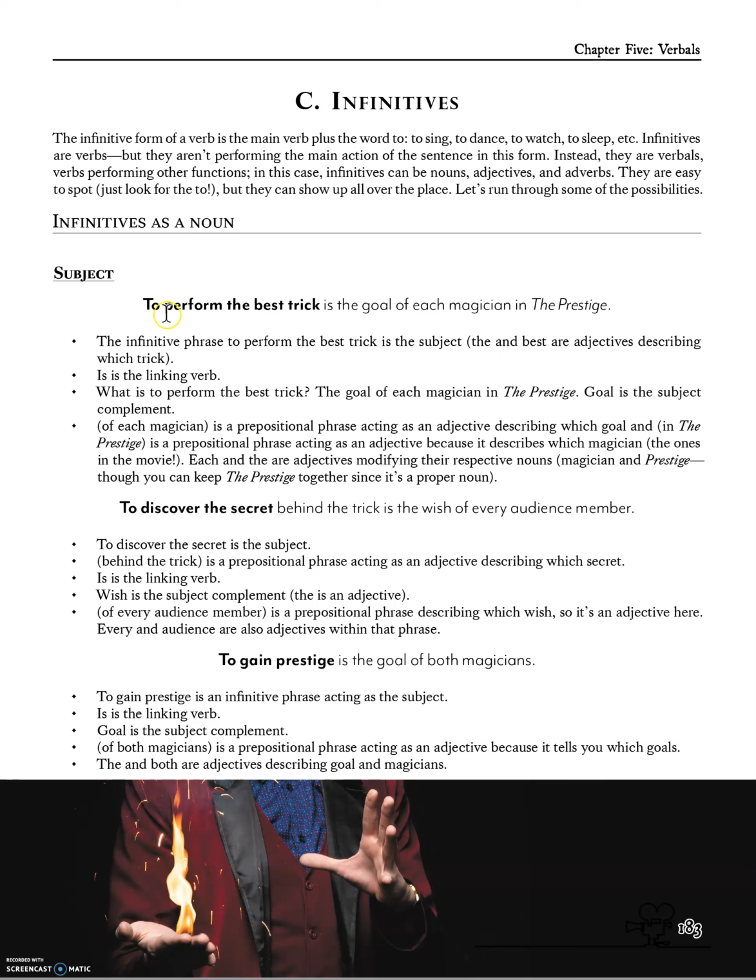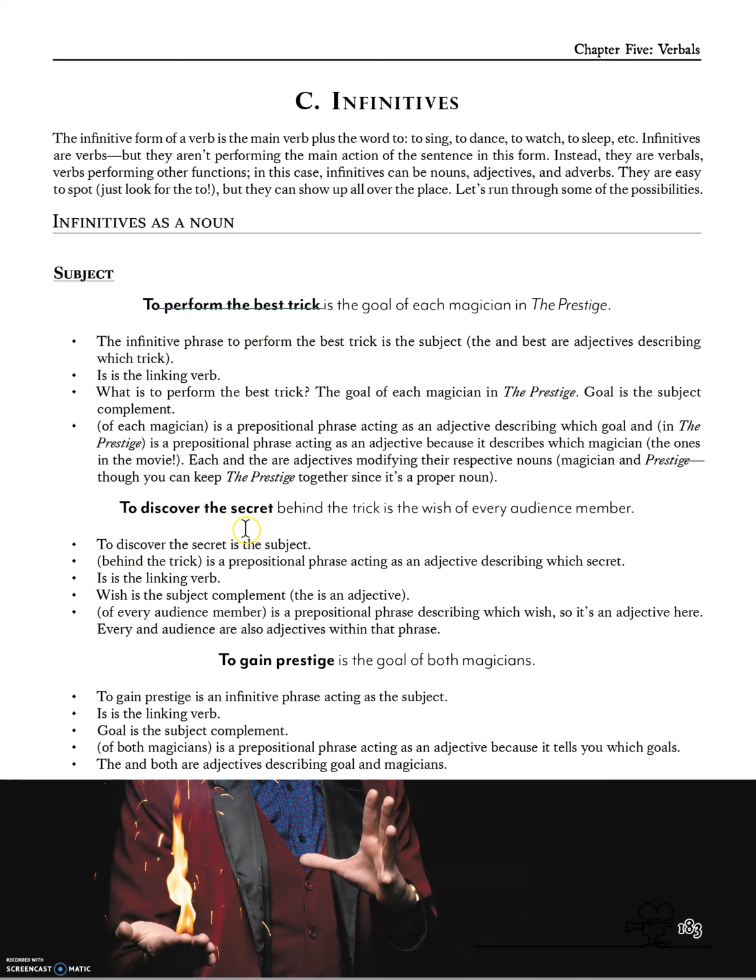If you have an infinitive acting as the subject of the sentence, as a noun can be a subject, it might look like this: "To perform the best trick is the goal of each magician." So that whole thing is the subject, with a linking verb, and goal being your subject complement. To perform is the infinitive, and then to perform what? The best trick. So trick is the object of the infinitive, making this whole thing an infinitive phrase.